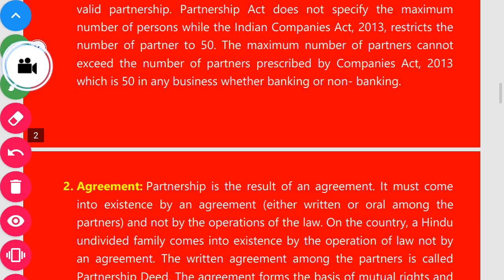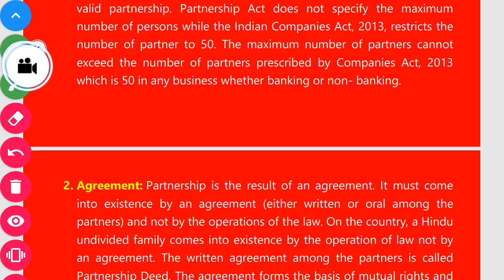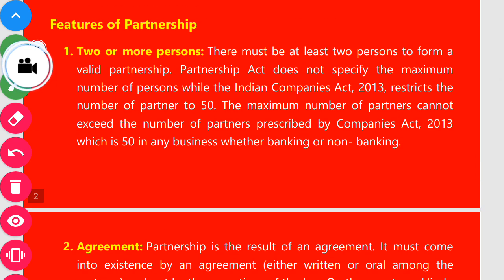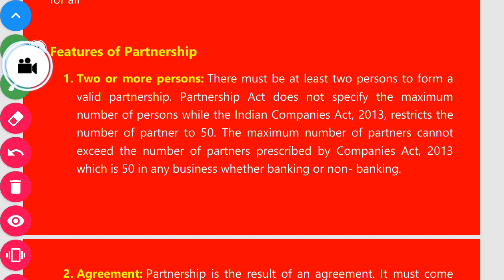The second point, most important here: if in a firm the number of partners is more than 50, the partnership firm will be illegal. Note the point. If in a firm the number of partners is more than 50, the firm will be illegal. Is it clear?